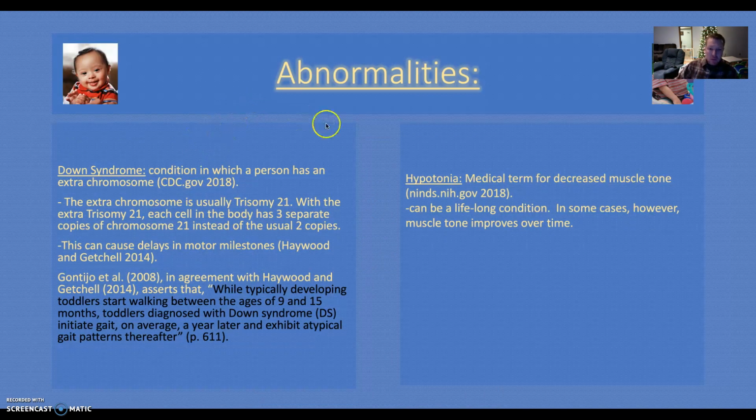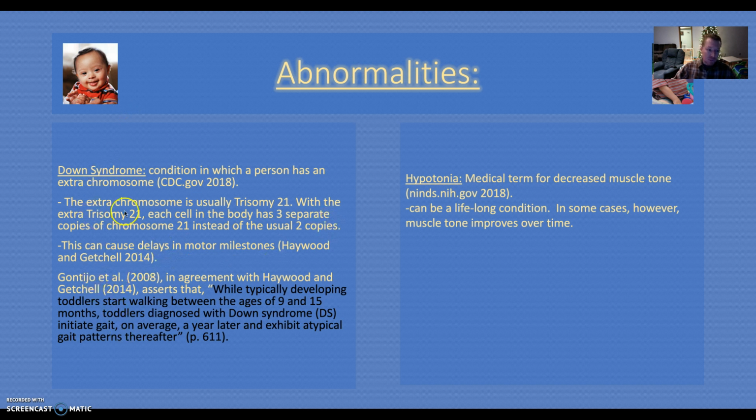In early childhood, we can see abnormalities such as Down syndrome, a condition in which a person has an extra chromosome, usually the trisomy 21 chromosome. In 95% of the people that have this extra chromosome, each cell in the body has 3 separate copies of chromosome 21, instead of the usual 2 copies that most normal people are born with.